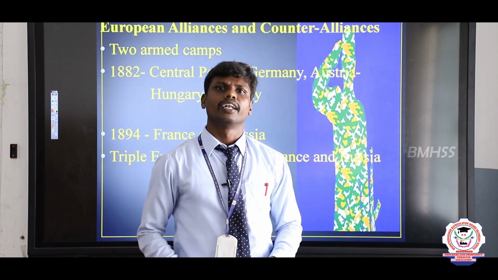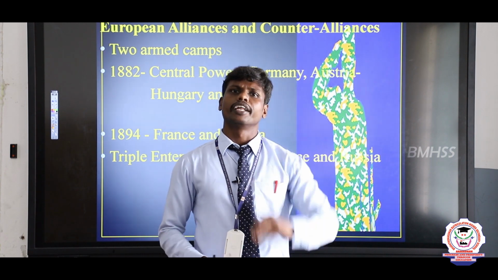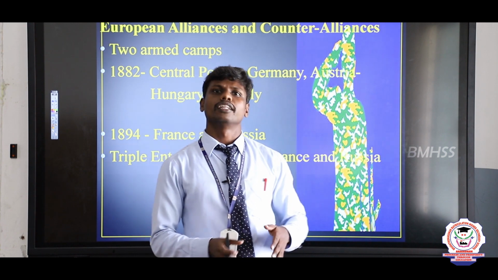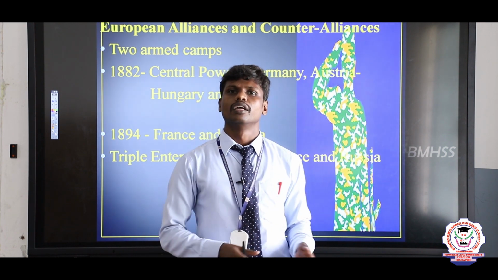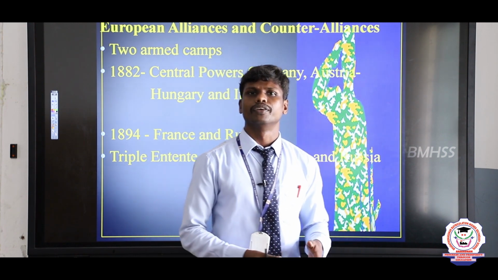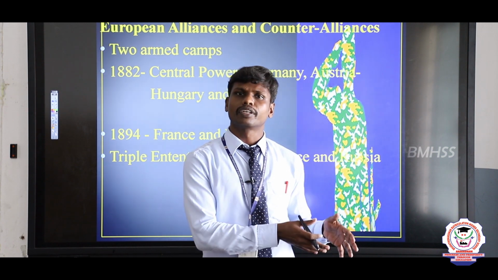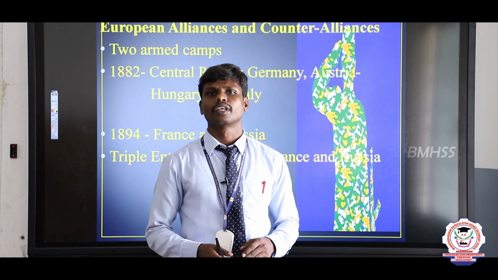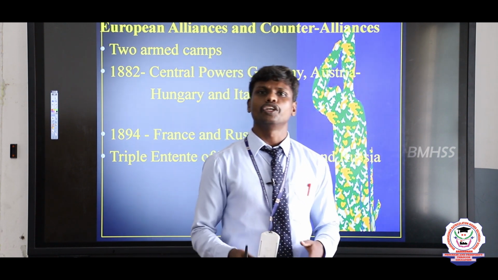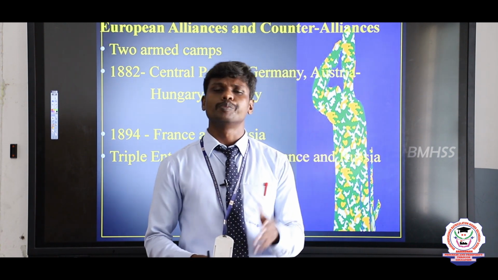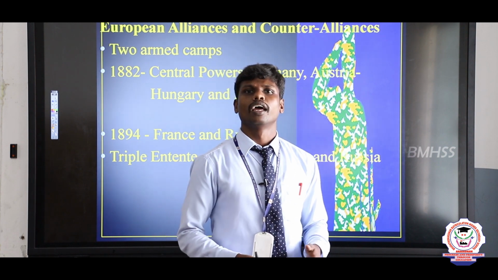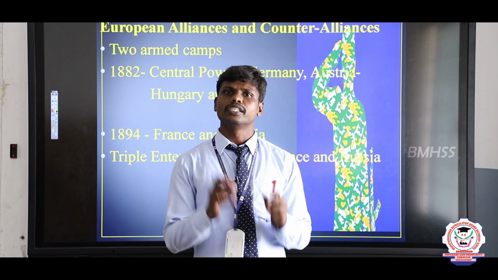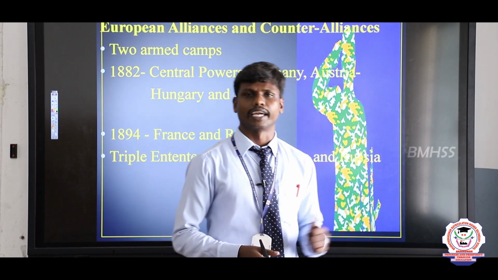In the year 1900, there were 5 great powers of the European countries. They joined and formed 2 groups. The first group is called the Central Power. The Central Power consists of Germany, Italy, Austria and Hungary. It was signed in the year 1882 under the leadership of Bismarck. We know that Bismarck is a very important person for the unification of Germany. So under his leadership this was signed.